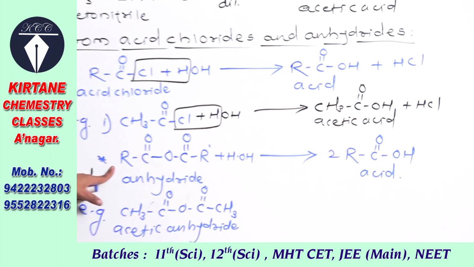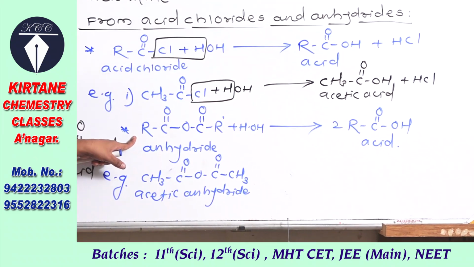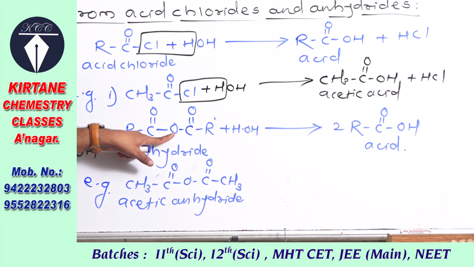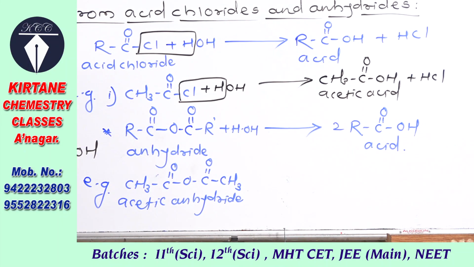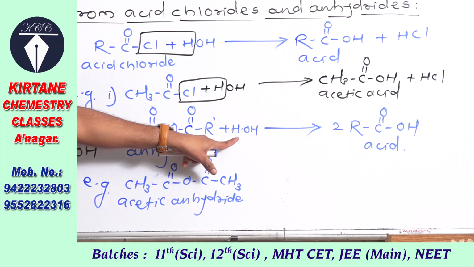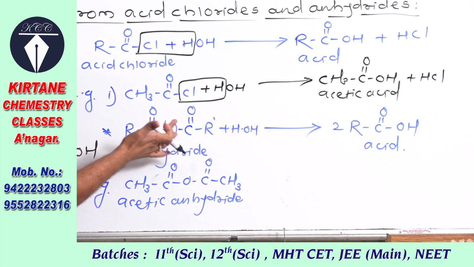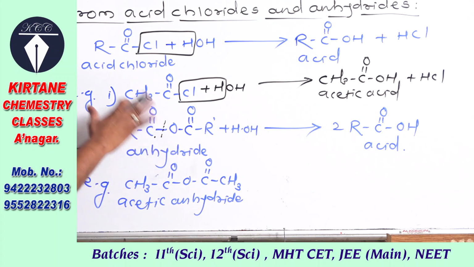Now see here, anhydride, acid anhydride. So this C double bond O, C double bond O, that is the anhydride. Water is added. Very simple. You have to break, suppose, this carbon oxygen bond or this carbon oxygen bond. What to do, add OH group here and add H on this, or add H on this and OH here.